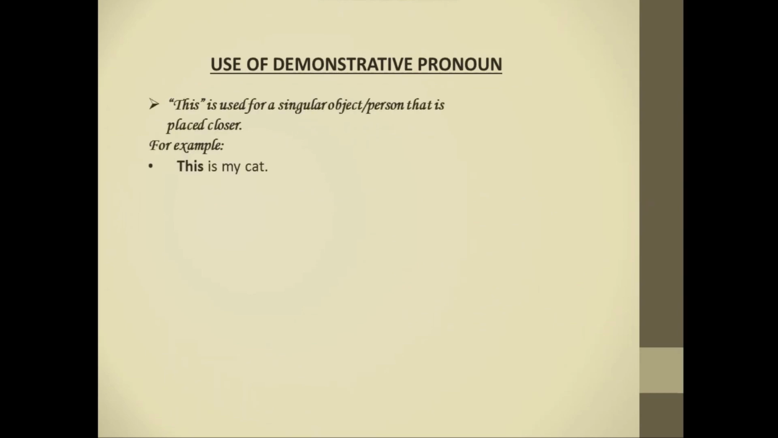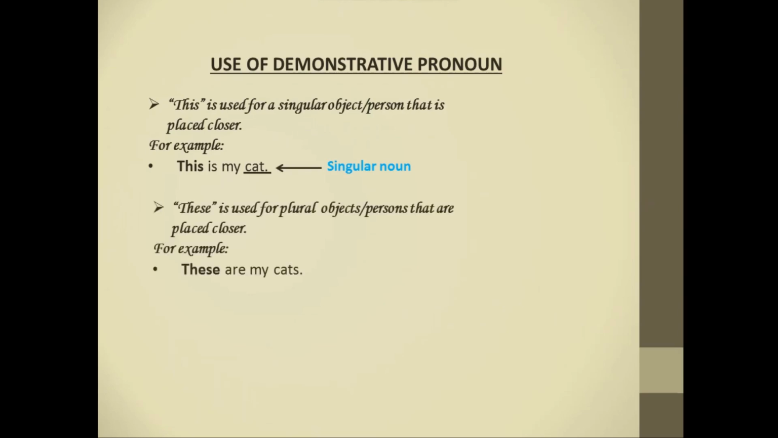Now see what the uses of demonstrative pronoun are. This is used for a singular object or person that is placed closer. For example, this is my cat. Here, cat is a singular noun. Next, these is used for plural objects or persons that are placed closer. For example, these are my cats. Here, cats is a plural noun.